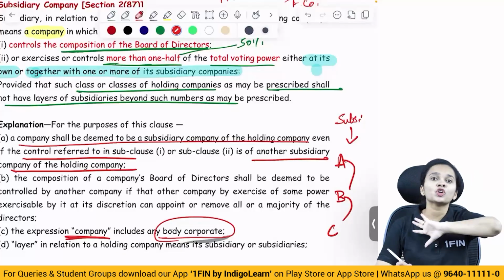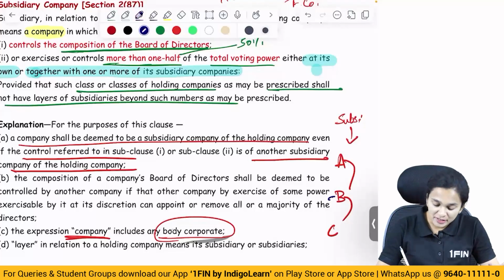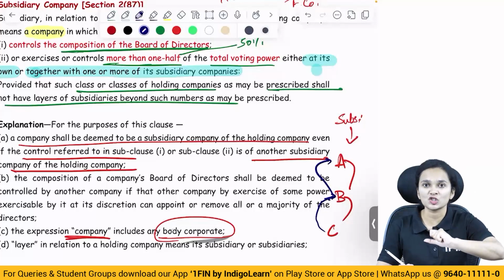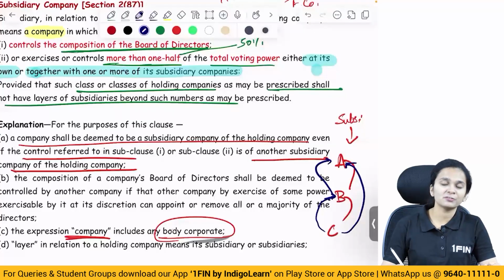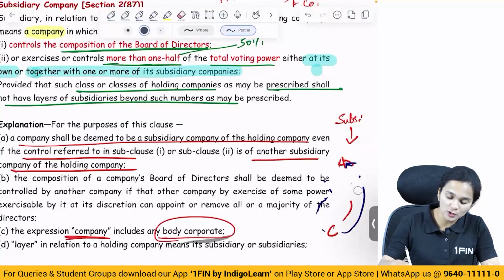A and C do not have any relationship directly, but because C Limited is the subsidiary of B Limited, which is the subsidiary of A Limited, by virtue of the holding-subsidiary relationship between A and B, C becomes the subsidiary of A Limited as well. So a subsidiary of a subsidiary is also treated as a subsidiary company.